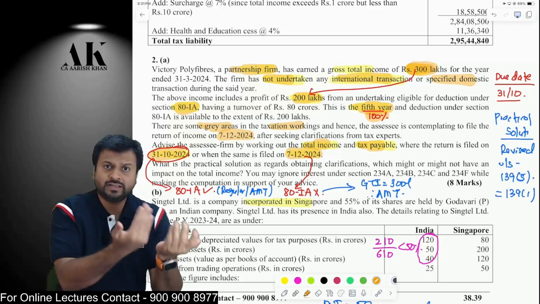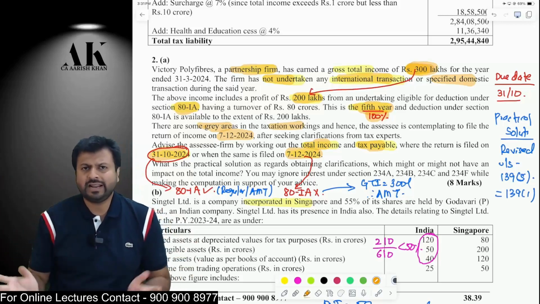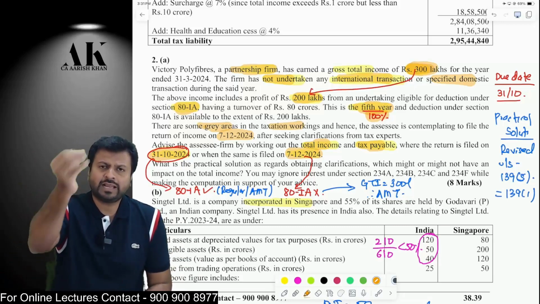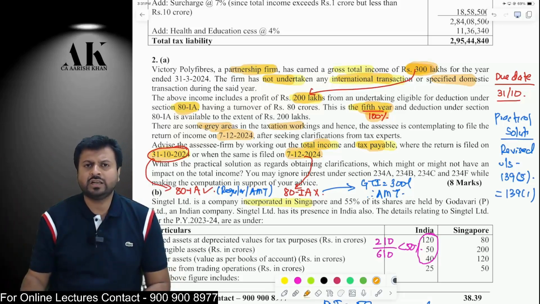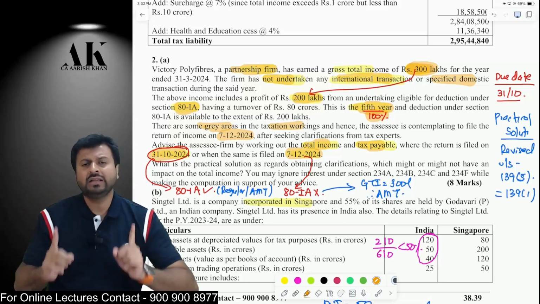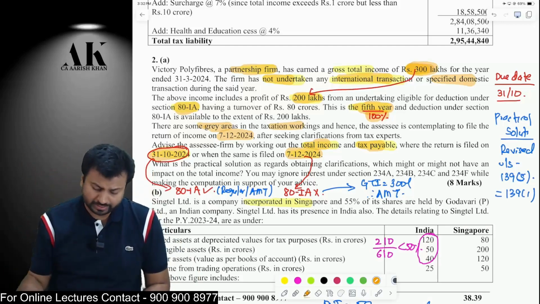If the company files the return late, 31st October is the correct time, because partnership firm having 300 lakhs as gross total income, definitely liable for tax audit, and therefore liable for tax audit, then the due date is 31st October, not engaged in any kinds of international transaction, therefore transfer pricing is not applicable, therefore 30th November is not possible. Now, let's assume that if the assessee files on 31st October, then what will happen?